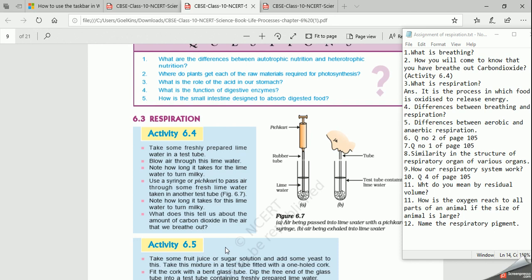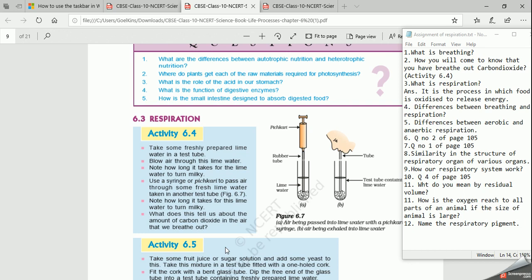Students, I have taken the topic respiration but not nutrition. This is so because in some sections nutrition has been completed and in some sections it is incomplete. We'll complete this when we meet in class in school, or I will take this topic again at the end of the chapter.